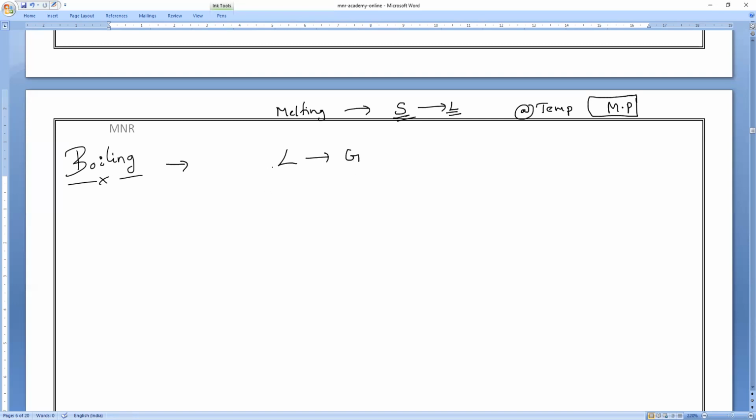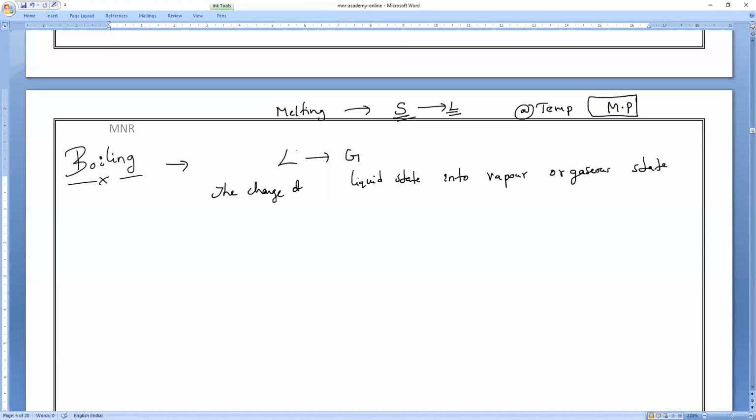Understand? What does boiling mean? Boiling means converting liquid state into vapor state or gaseous state on heating at a fixed temperature. This is called boiling. Understand? So write it. Boiling: the change of liquid state into vapor or gaseous state.